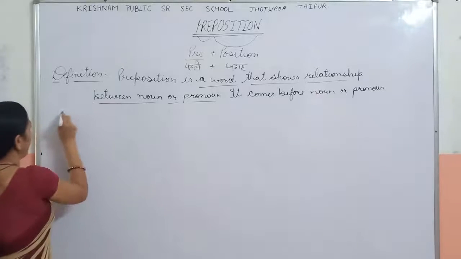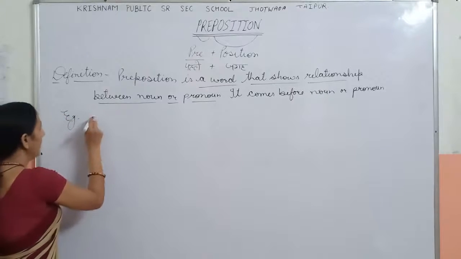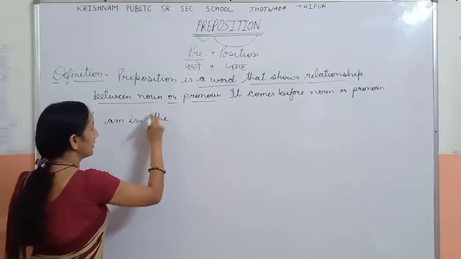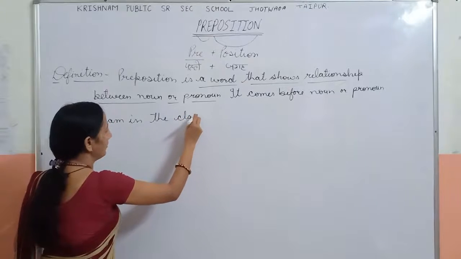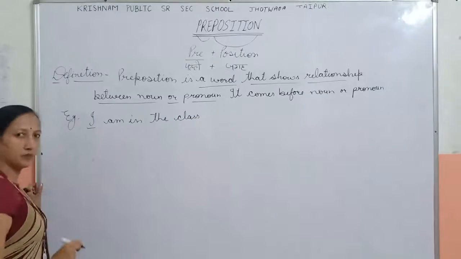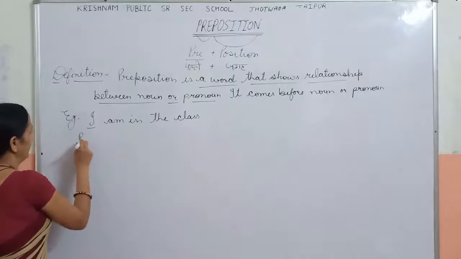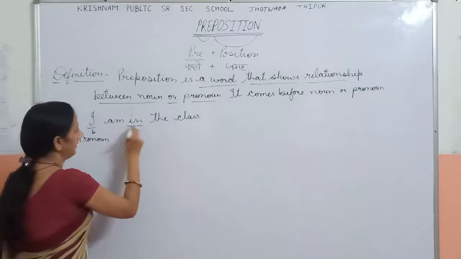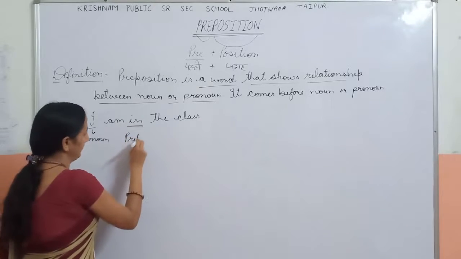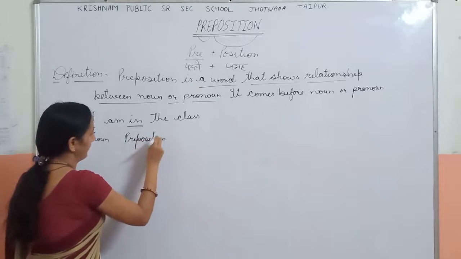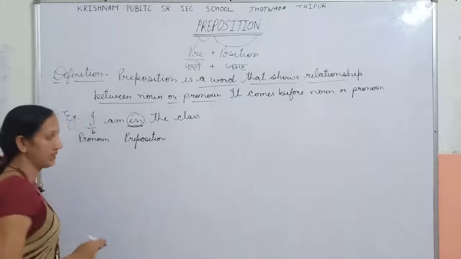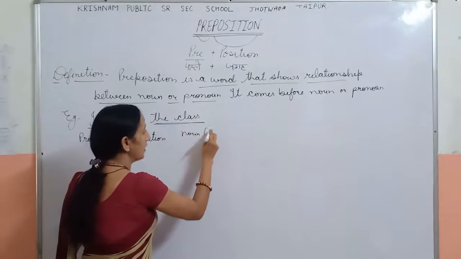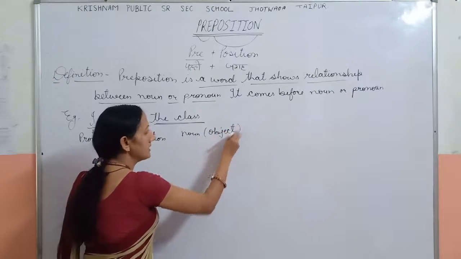Okay. Now I am writing here an example. I am in the class. I is a subject and pronoun. In is a preposition. And the class is a noun. It means object or other part of the sentence.